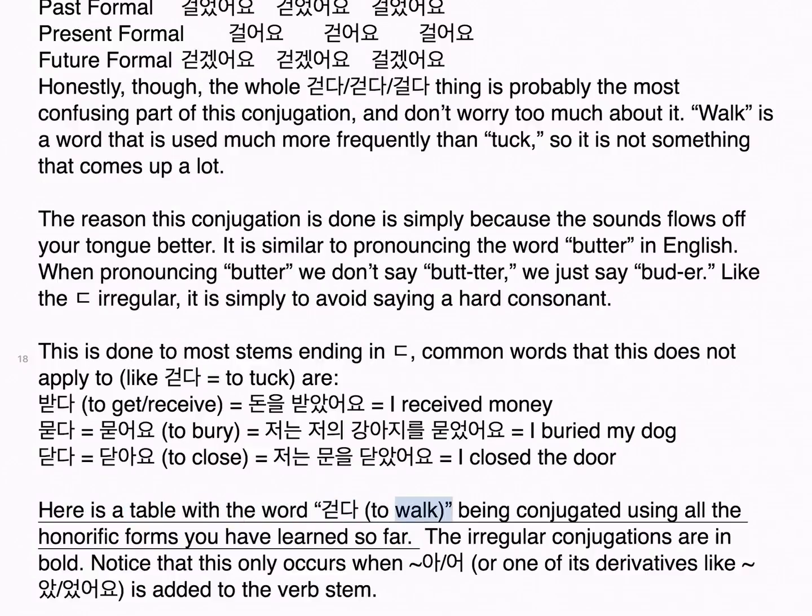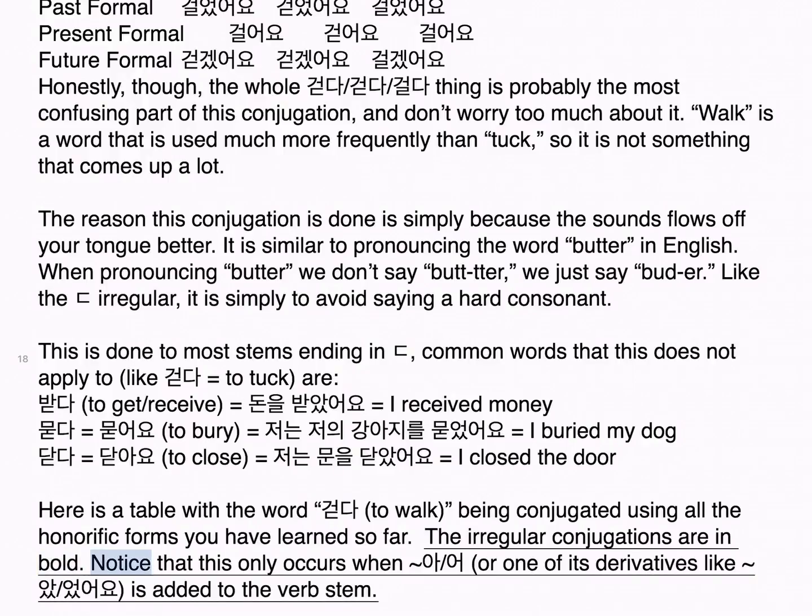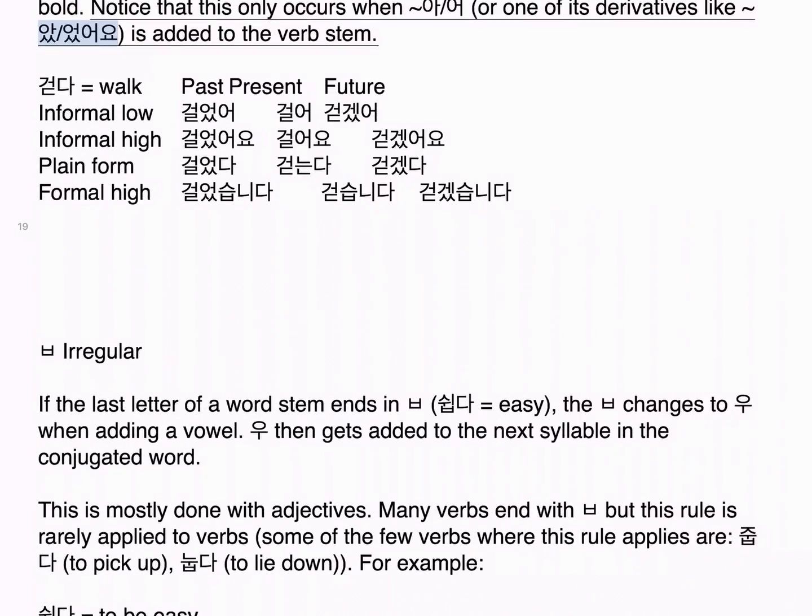Here is a table with the word 걷다, to walk, being conjugated using all the honorific forms you have learned so far. The irregular conjugations are in bold. Notice that this only occurs when 아/어, or one of its derivatives like 았/었어요, is added to the verb stem.